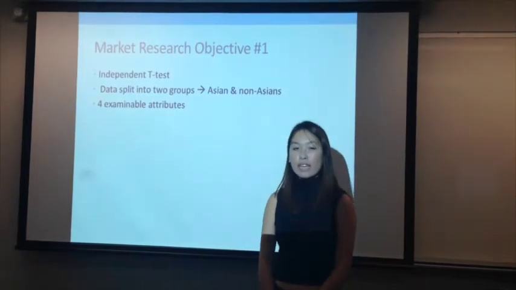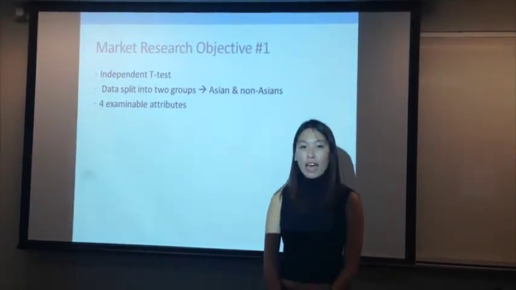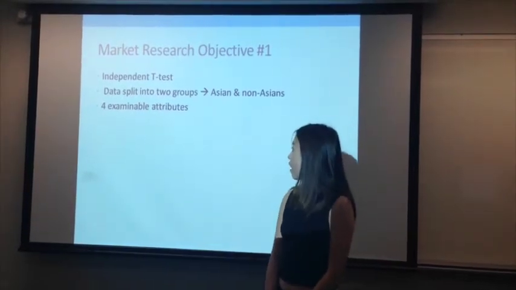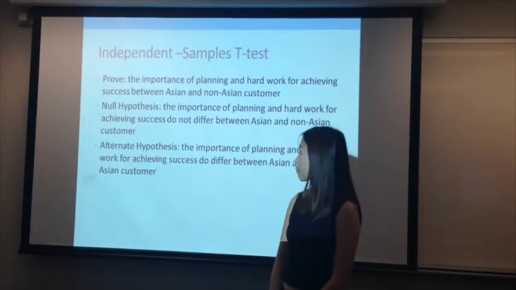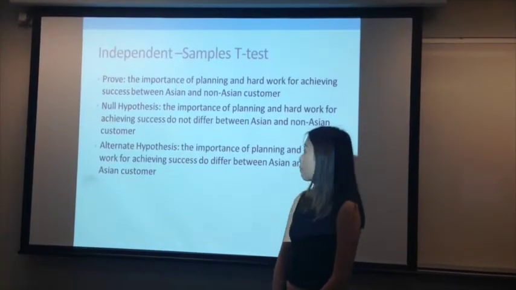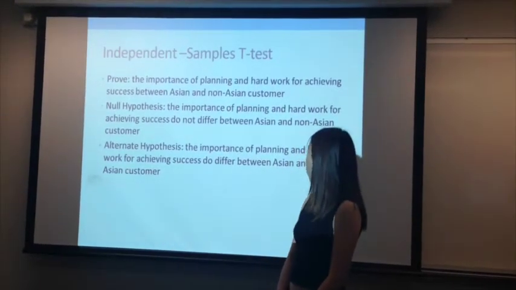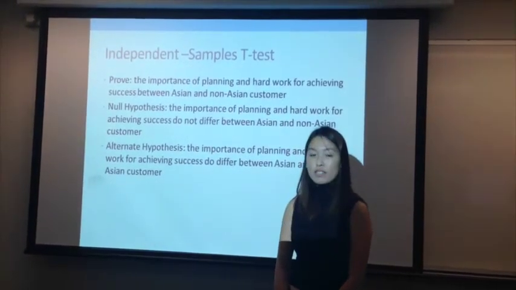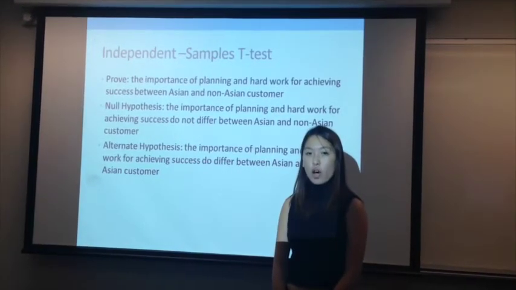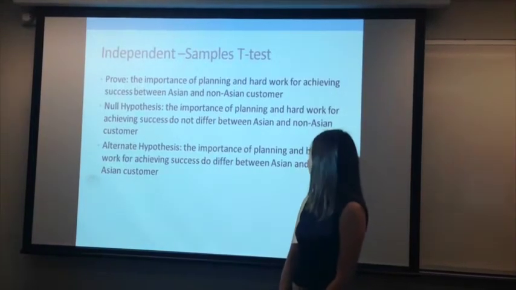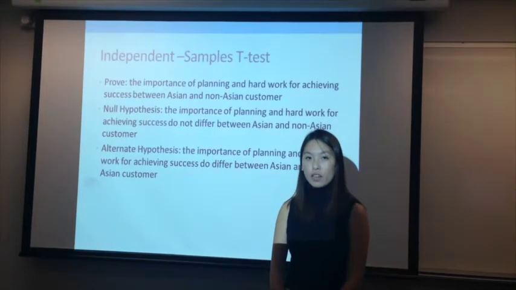So for this, we ran the independent t-test because we had to compare two different groups, which were Asians and non-Asians. And we had 4 examinable attributes. So the first one, we looked at planning and hard work. Our null hypothesis was that the importance of planning and hard work in achieving success do not differ between Asian and non-Asian customers. The alternate was that planning and hard work for achieving success do differ between Asian and non-Asian customers.